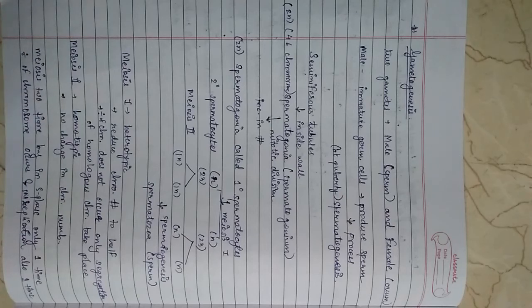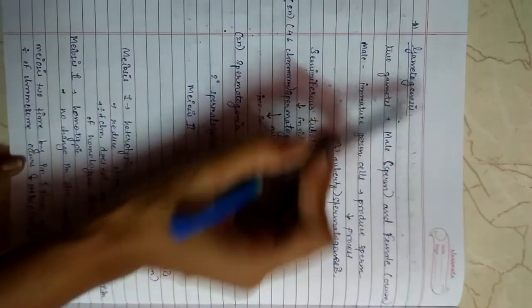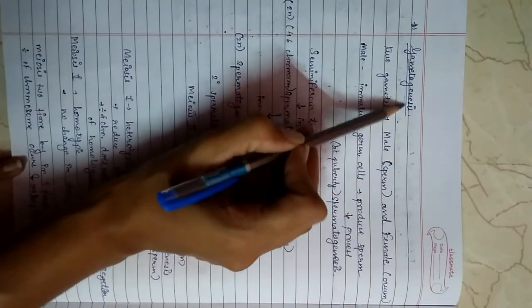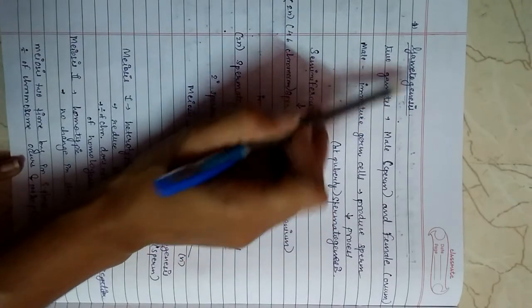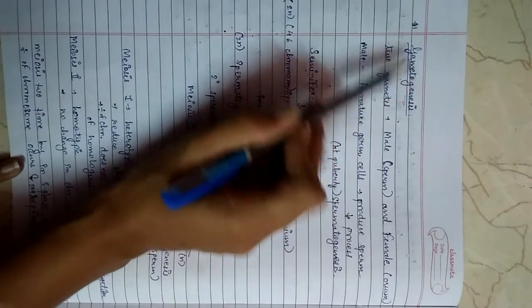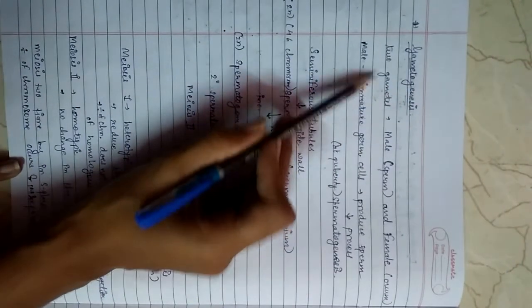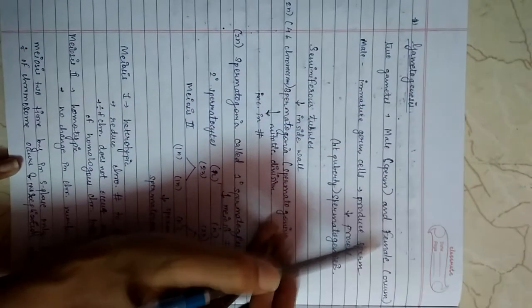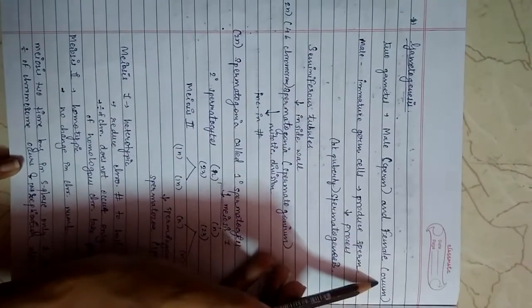Hello students, in this video I am going to continue chapter 3. In this, the topic is gametogenesis. Gameto means gamete, genesis means formation. Gametogenesis itself means the formation of gametes. There are two gametes, male and female: male sperm and female ovum.